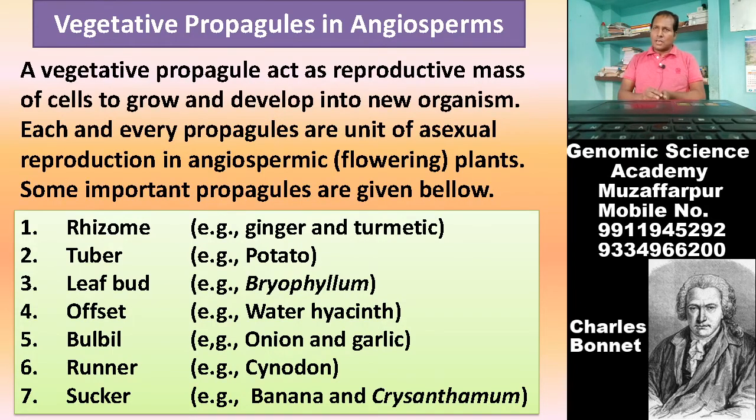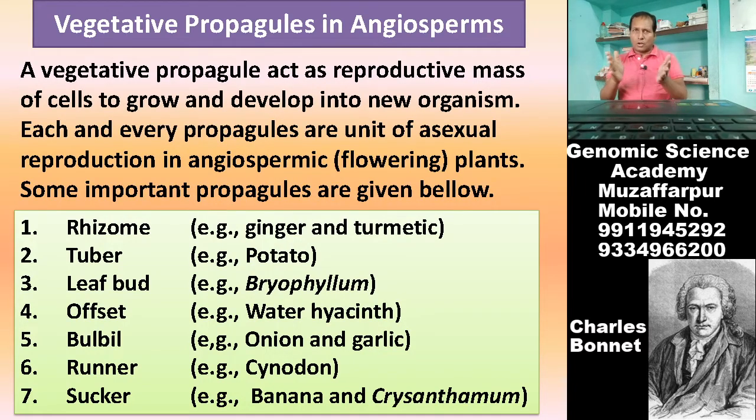So in this type of asexual reproduction, meristematic cells are important. Meristematic tissue is important because these vegetative propagules contain meristematic cells.